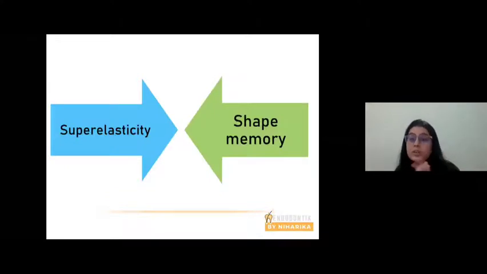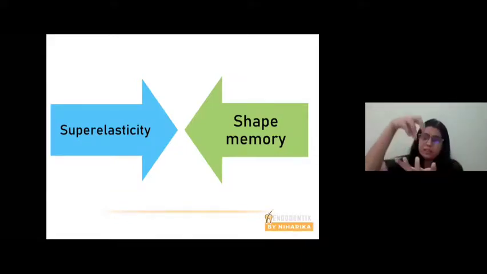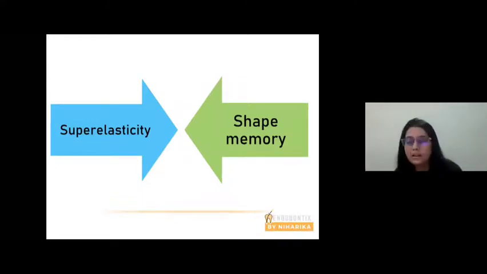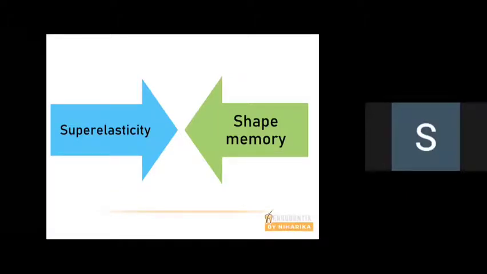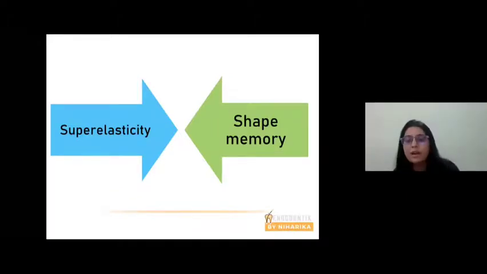And all the alloys which are equiatomic have these two wonderful properties. They are super elastic and they have shape memory. All right. Super elastic means the file behaves like a spring. You press, the spring takes load, it compresses. Once the load is removed, it comes back. Shape memory means the file has the power to come back to its original shape. So these two properties are very important for nickel titanium files when used in root canal shaping procedures.